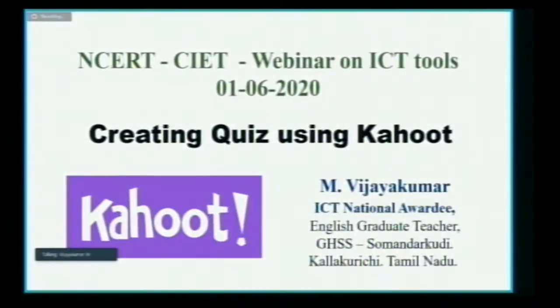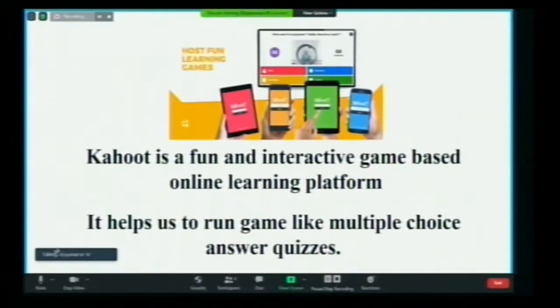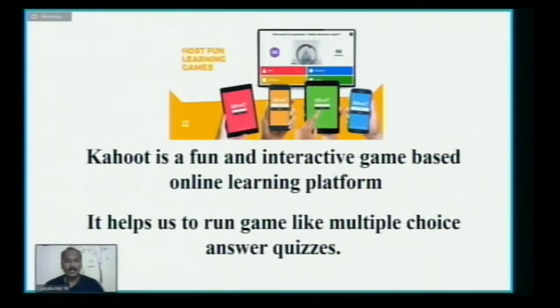Okay. Today's session is about creating a quiz using Kahoot. Actually, Kahoot is a fun and interactive game-based learning platform. It's like a game. We know very well that students enjoy a lot when they indulge in these types of gaming activities. So this Kahoot is also a fun and interactive game, and mostly it deals with multiple choice quizzes. Not only quizzes, we can do polls and surveys also with this tool.